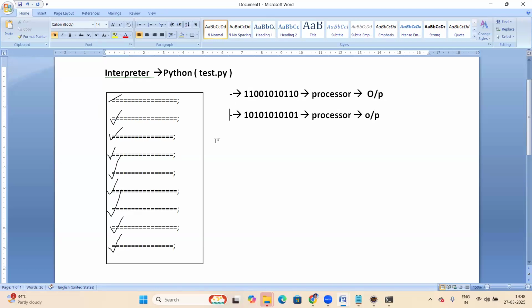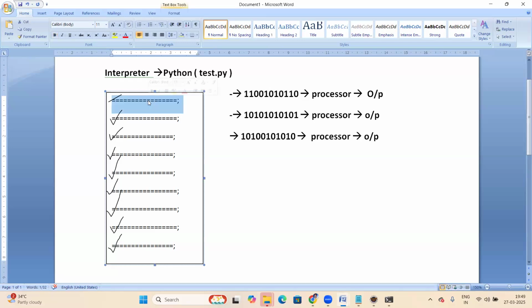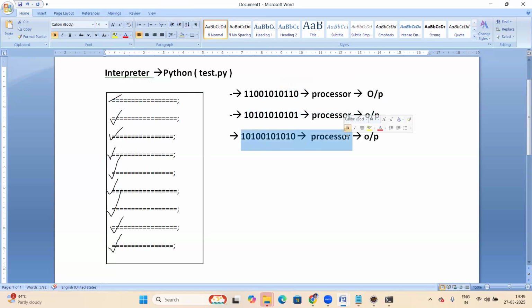Next statement, it also converts into binary format. Line by line it is converted into binary format, given to the processor, and output is generated. So the interpreter checks line by line and also executes line by line. First line conversion, then execution. Second line conversion, then execution. Third line conversion, then execution. Next line, next. So line by line execution.